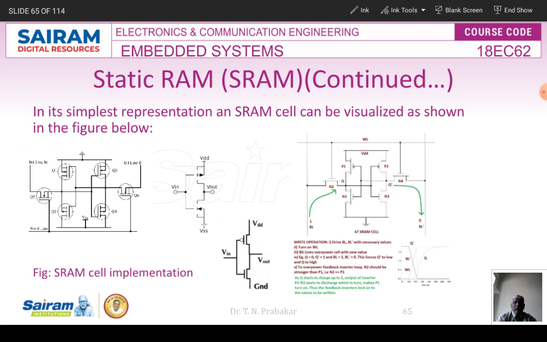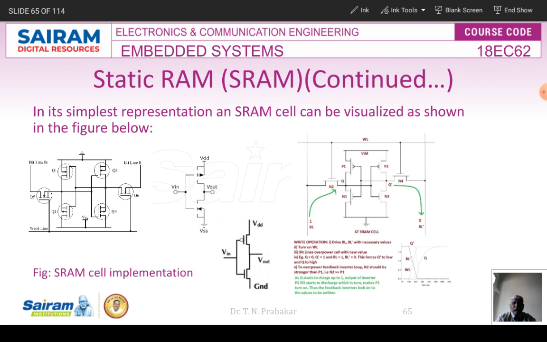When we apply the 1 voltage at V in, then what will happen? This lower MOSFET will be enabled. We can call it a PMOS, or the upper one can be an NMOS. So the PMOS will be enabled or short circuited. So my V out will be connected to ground.